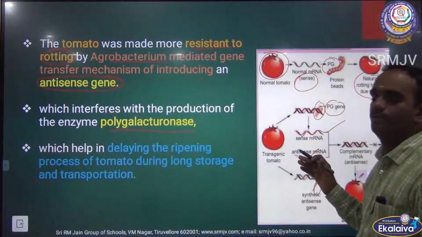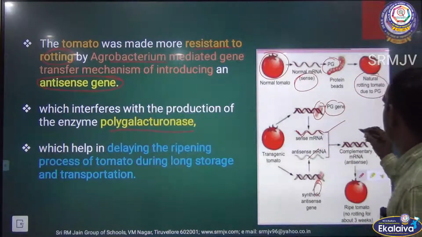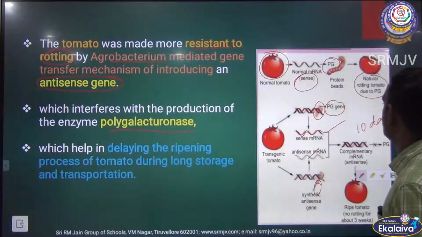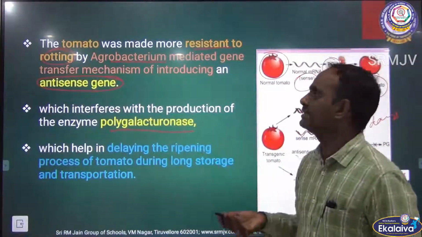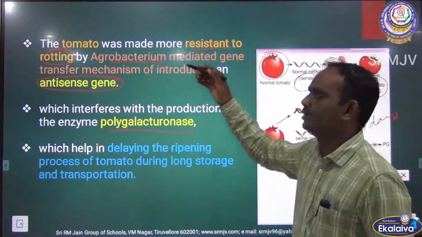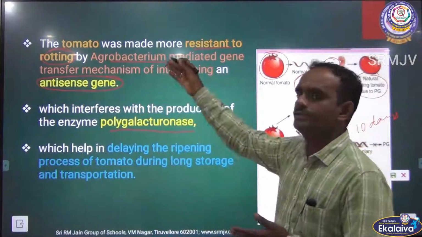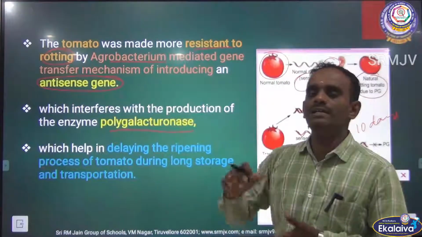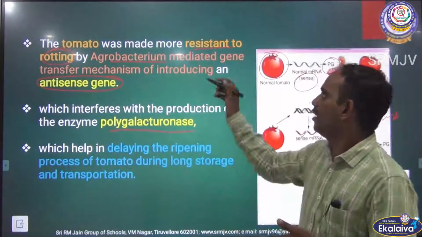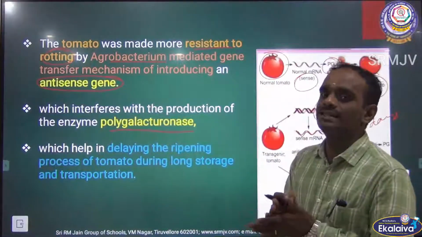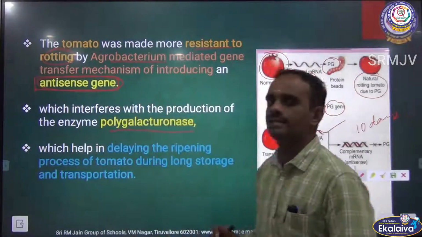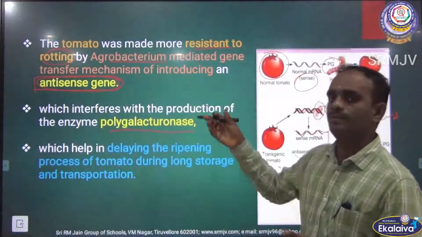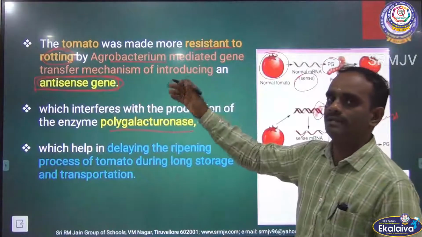So, the shelf life extends up to more than 10 days. See here, the tomato was made more resistant to rotting by agrobacterium mediated gene transfer, introducing an antisense gene. This gene is very important, very essential for agrobacterium mediated gene transfer.